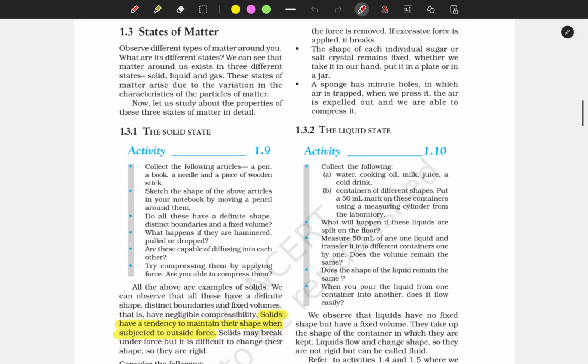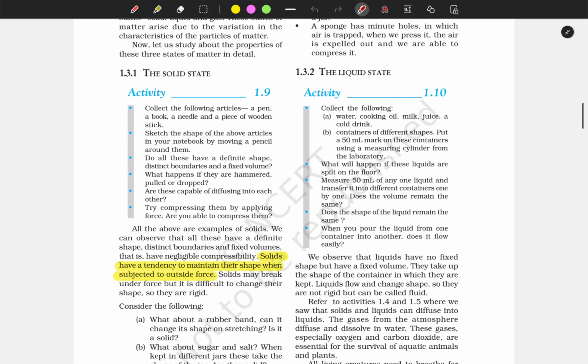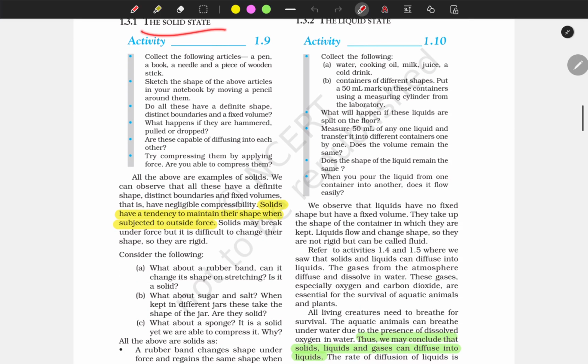Now we will discuss the states of matter. In India, matter was divided into five categories, which are Panchatattva, and also in modern science we have five categories. We are mostly going to discuss three: solid, liquid, and gas, and there are two others which are hardly visible on Earth, and we will also discuss those later. So first, let's discuss the solid state.